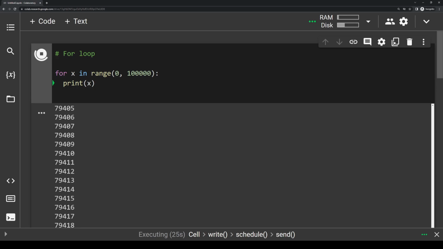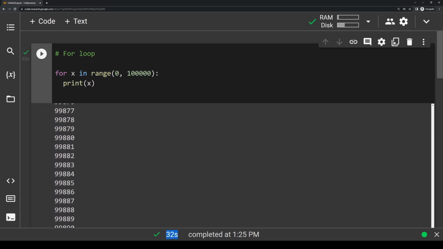So I'll let this finish running here. And bam, now it's finished. We've just printed every single number from 0 to 100,000, and it did that in 32 seconds. And this is what I meant when I said loops are what makes programming powerful. Okay, so let's keep this moving.